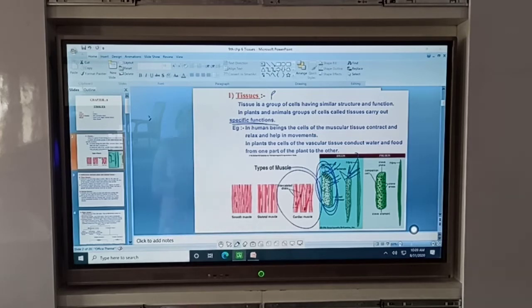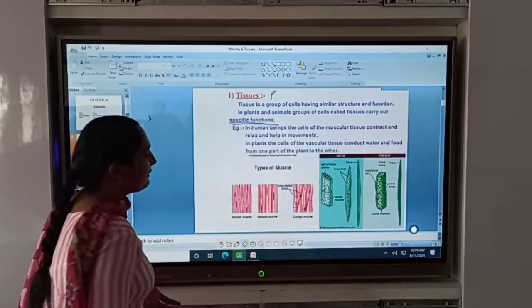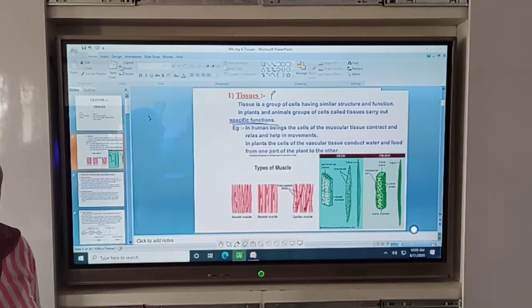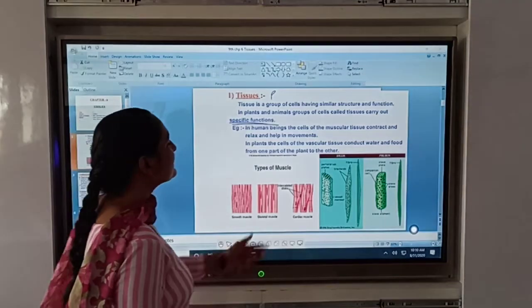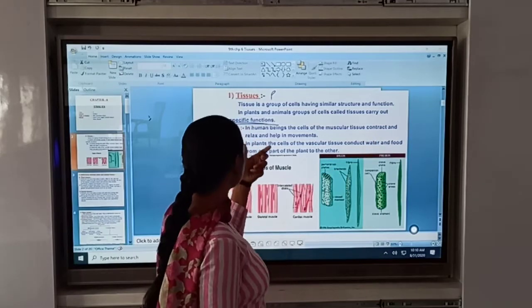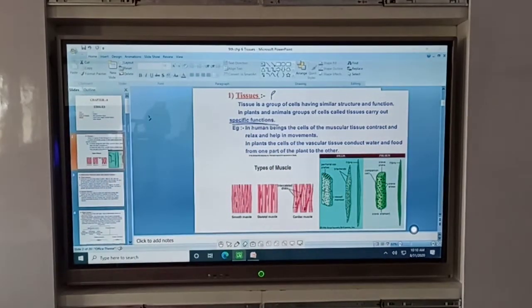There are some diagrammatic representations of different common tissues that you have already seen in your previous classes, like in 7th class and 8th class. In humans, the cells of the muscular tissue contract and relax for movement. Now, what is the function of this muscular tissue?